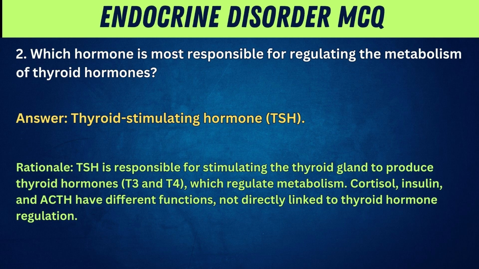Rationale: TSH is responsible for stimulating the thyroid gland to produce thyroid hormones, T3 and T4, which regulate metabolism. Cortisol, insulin, and ACTH have different functions, not directly linked to thyroid hormone regulation.